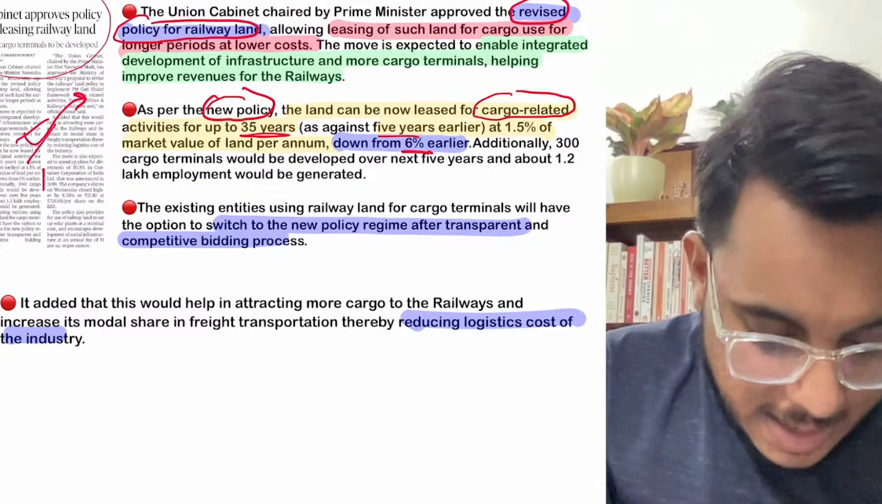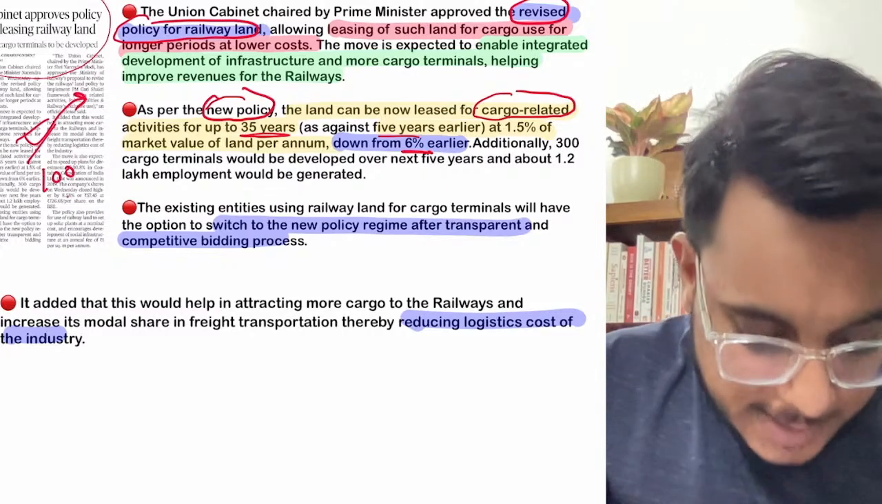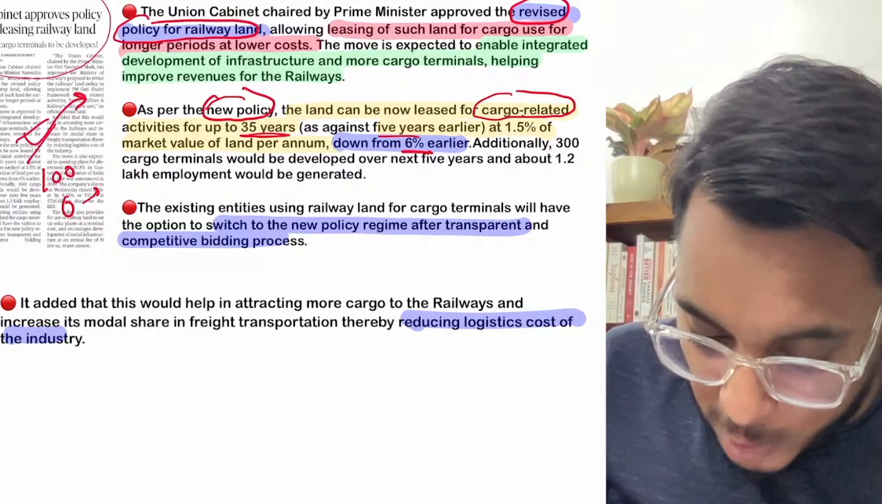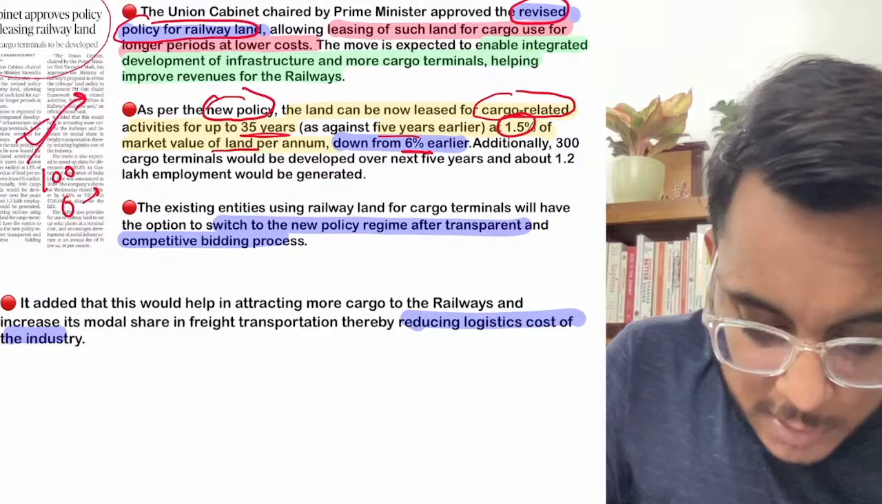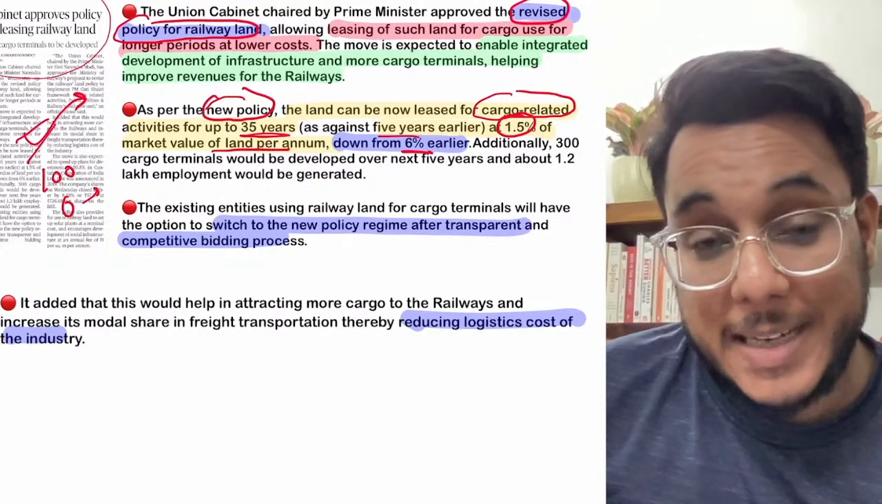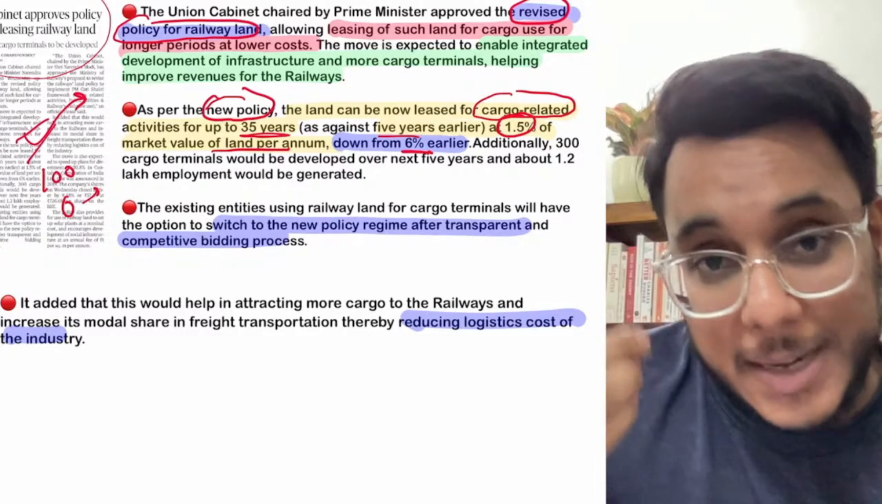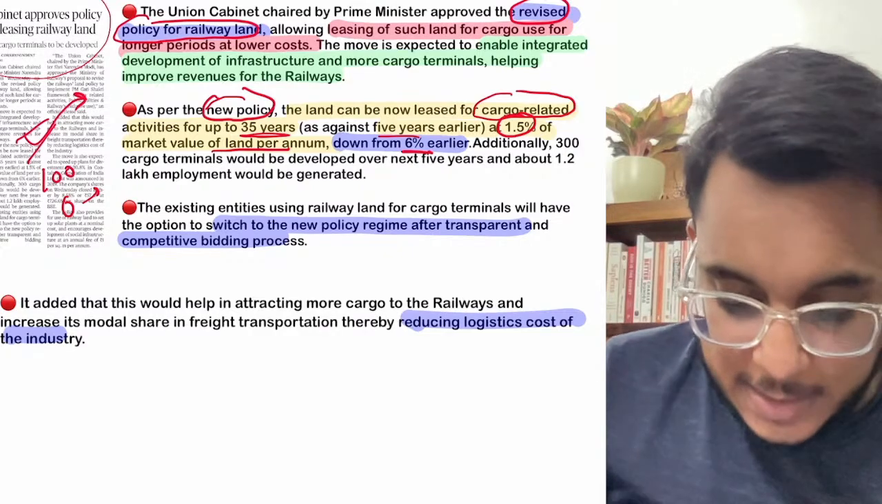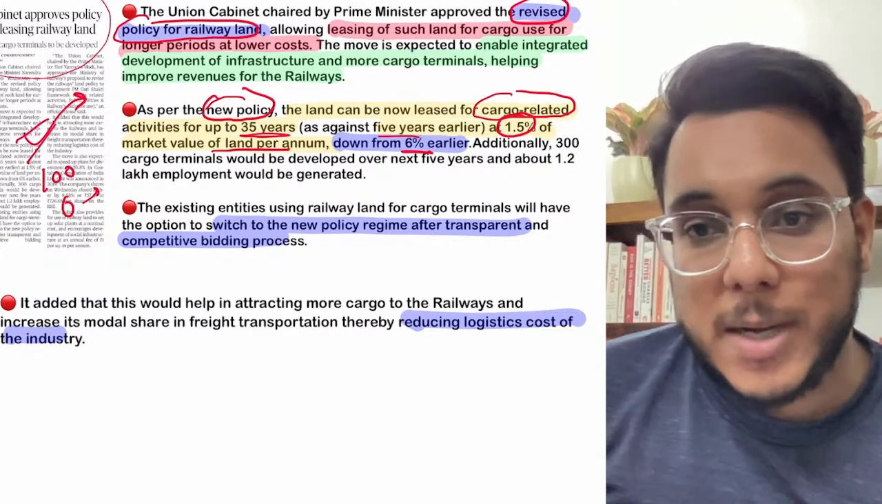For example, if the land is 100 crore rupees, then 6 crore rupees of tariff was being taken, 6%. Now this has been reduced to 1.5% of the market value of the land per annum. So 6% of land value was being taken as a tariff per annum. Now it will be reduced to 1.5%, and the land is being given on long-term leases, such as 35 years of lease. Now how will this help?